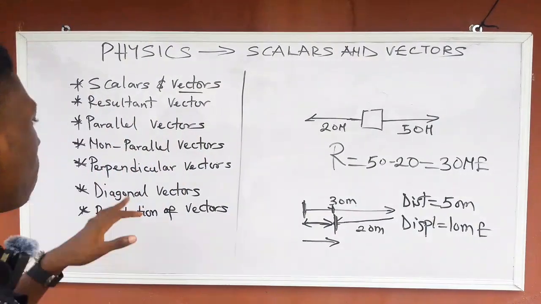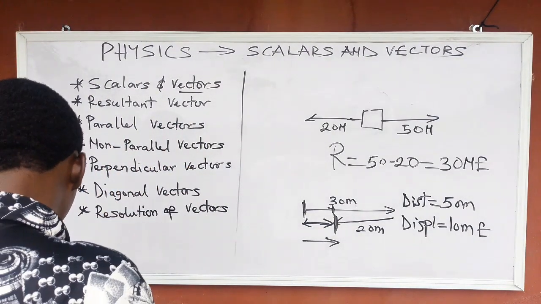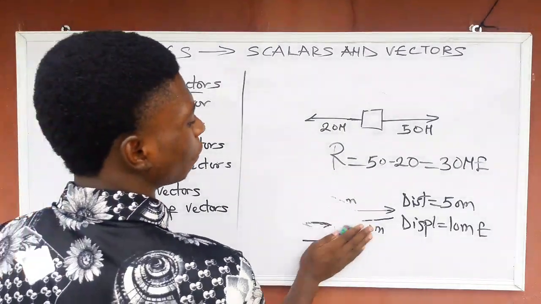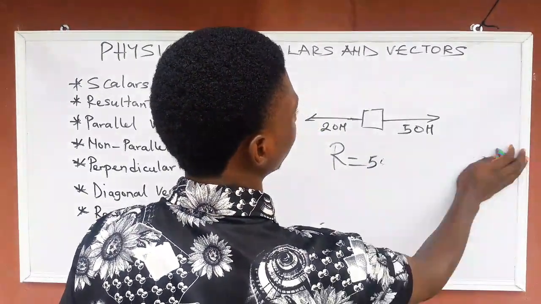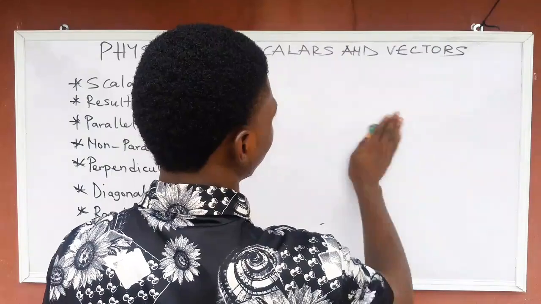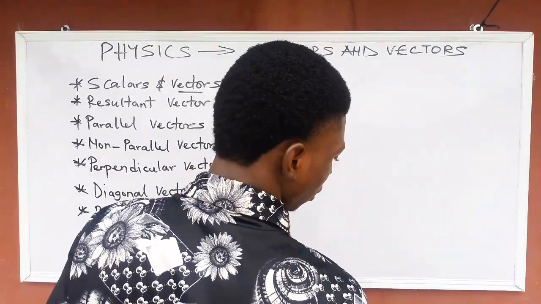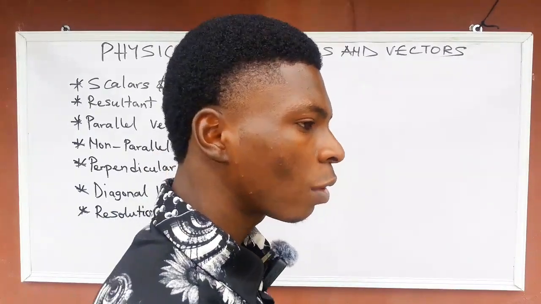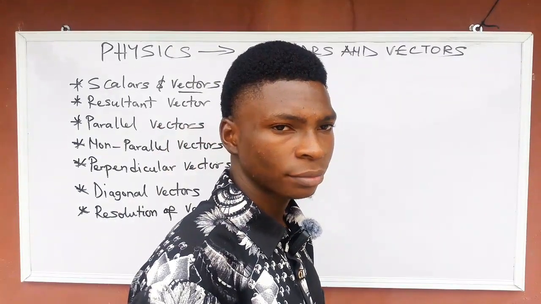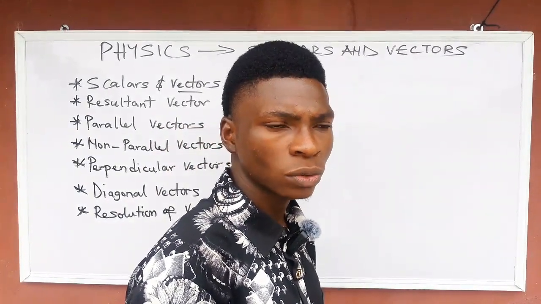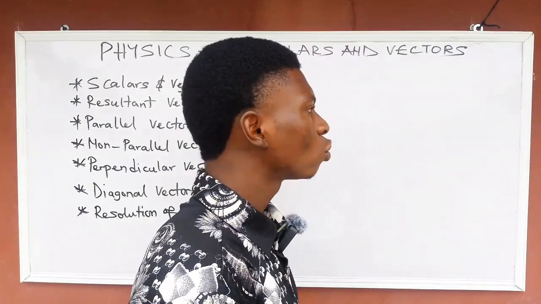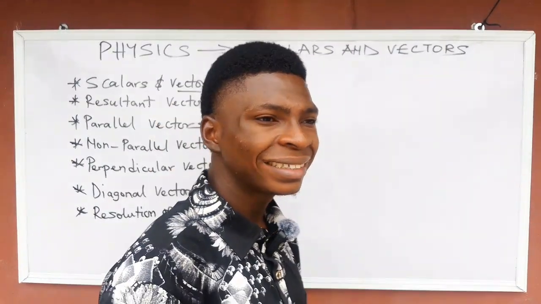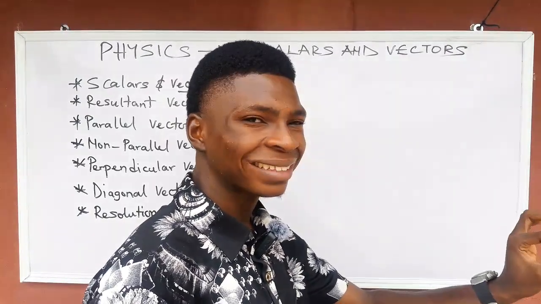So perpendicular vectors. This is for perpendicular vectors. Let me just do the perpendicular vector very quickly. We have talked about the parallel vectors and we have talked about non-parallel vectors and their resultant. So now, perpendicular means 90 degrees. Two vectors acting at 90 degrees to each other.